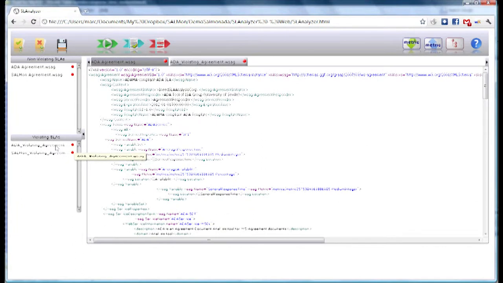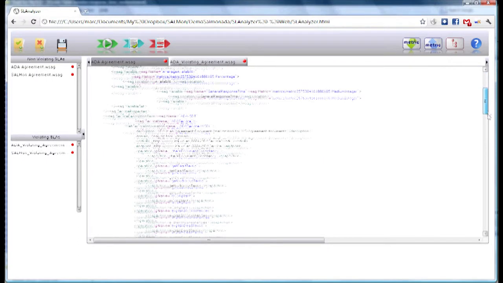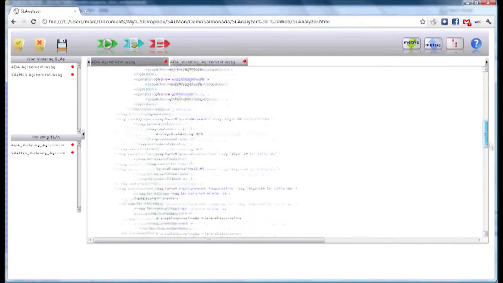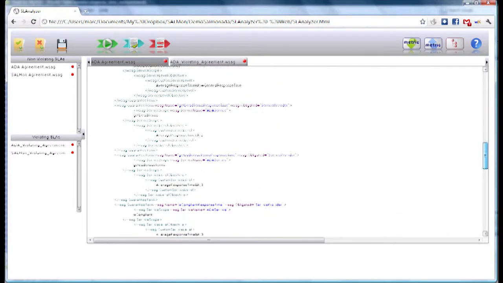Let's see now the results of SALMonADA when the service is not fulfilling the SLA. In this scenario, we will select another WS agreement much more restrictive than the other. In this SLA, for instance, the average response time for a method named explain non-compliance must be below 2 seconds.